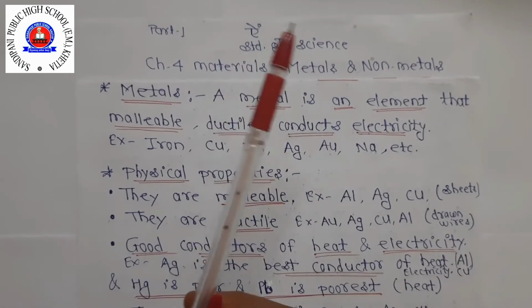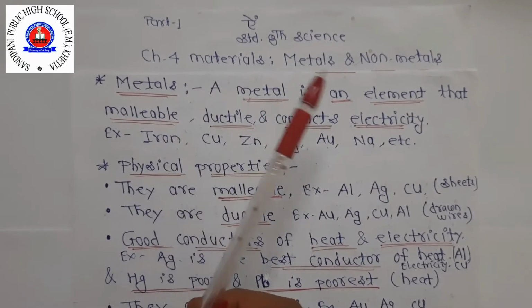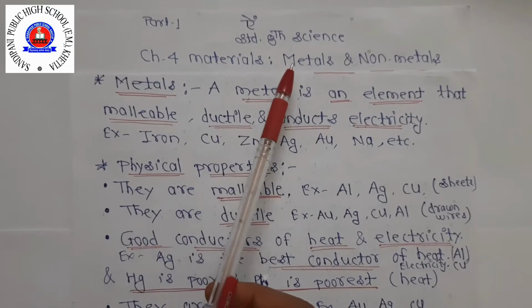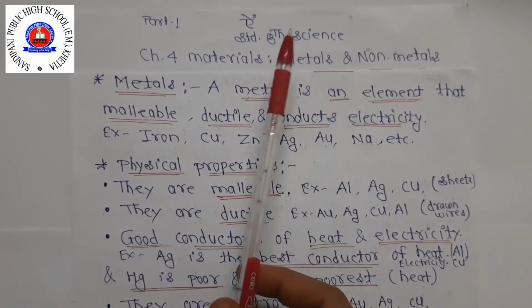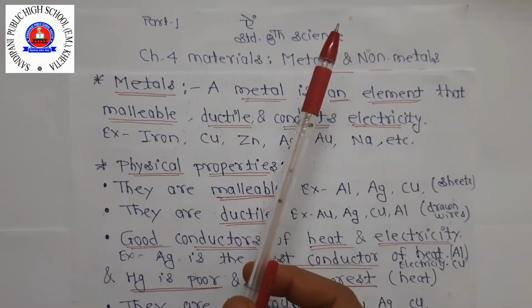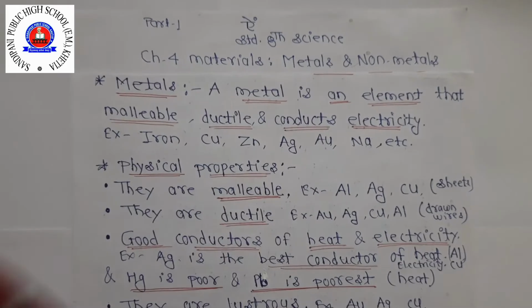All the elements can be divided into two main groups, that is, metal and non-metal. Clear? Metals as well as non-metals are used in our daily life. We also use a large number of compounds of metals and non-metals.